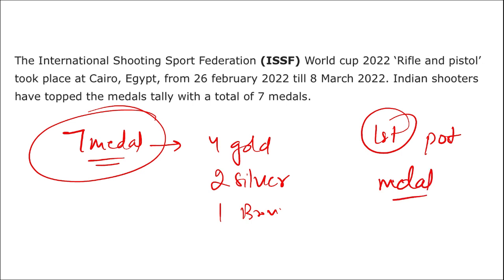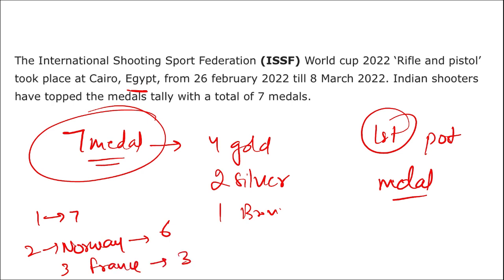I repeat, India has secured the first position in this International Shooting Sport Federation World Cup 2022 that was held in Egypt. Alright, and India secured first position with 7 medals. Second was Norway with 6 medals, and third position was France with 3 medals. From the Indian side, a total of 66 participants represented India in the individual team and mixed team events. Here, the ISSF is also the governing body of Olympic shooting events in rifle, pistol and shotgun disciplines.